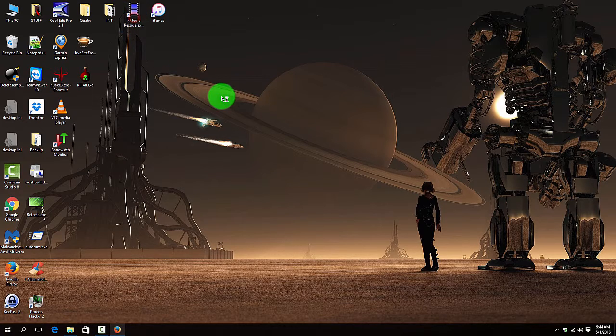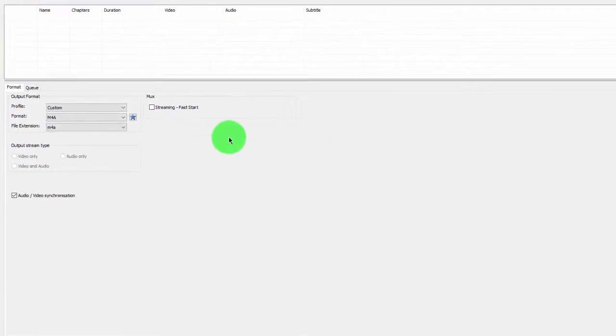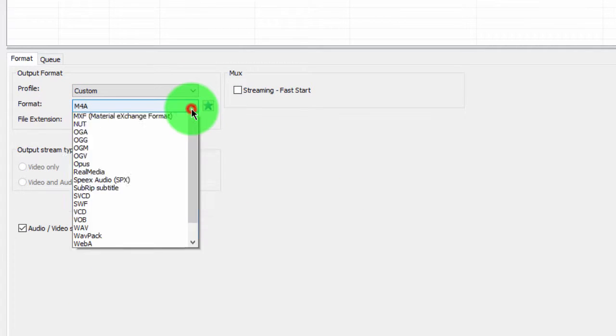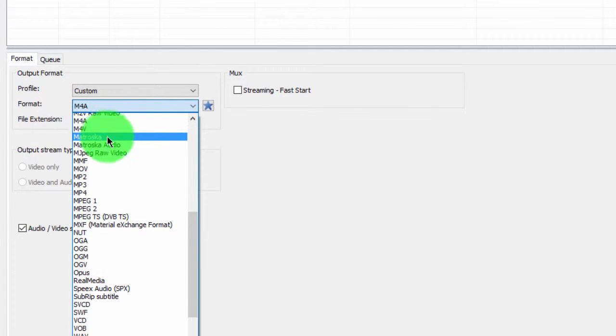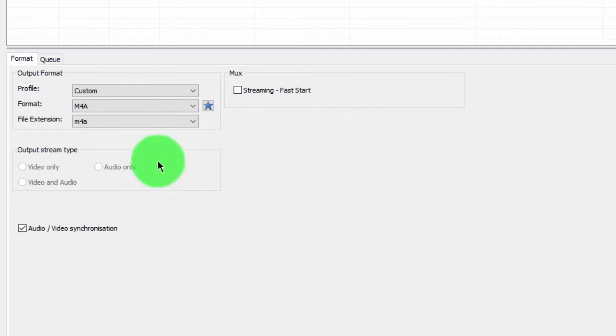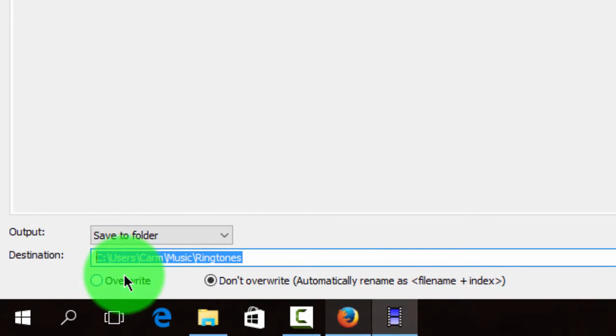I'm going to go ahead and fire up Xmedia Recode, and it'll open up to a window like this. There's a couple things we need to do to set this up. First, make sure your profile is set to custom, and then you're going to choose M4A, which is roughly halfway down on the list, and this will automatically select as well. Go ahead and select the folder you want the output files to go to.